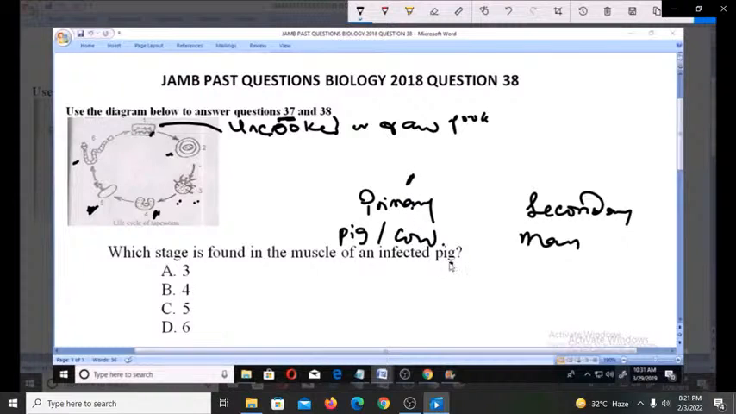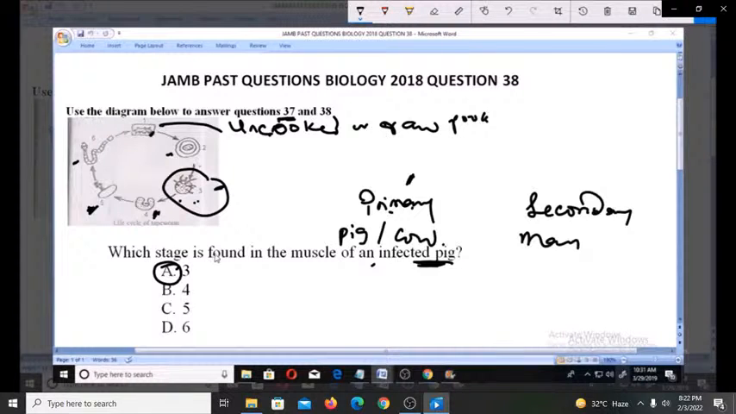And the primary host, here we're talking about the pigs. So when it starts developing hooks, like I said, 6 hooks, that is when it starts getting attached to the primary host. So you can see that this stage 3 is the stage where it gets attached to the muzzle of the infected pig. Because we say that at this stage it adheres to the muzzle of the primary host.